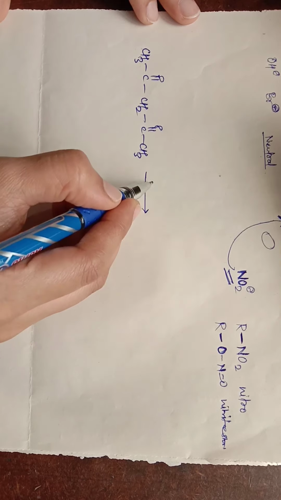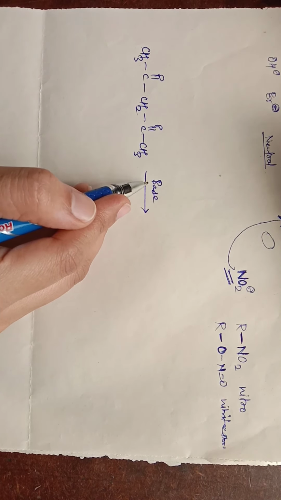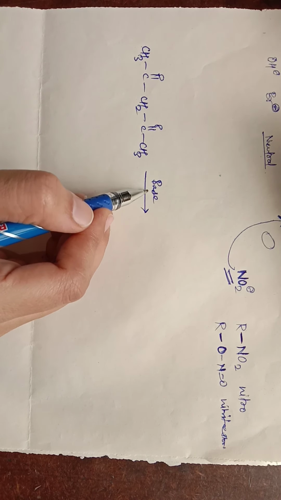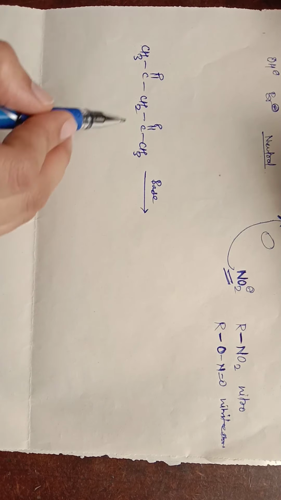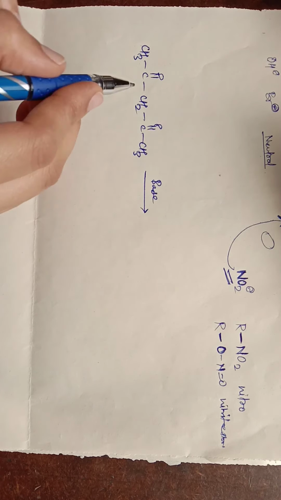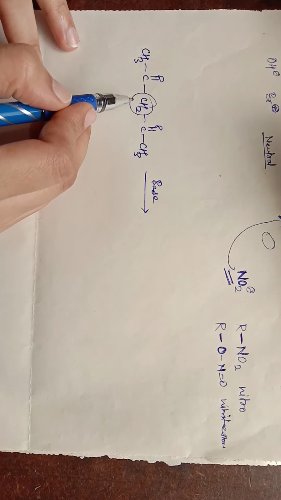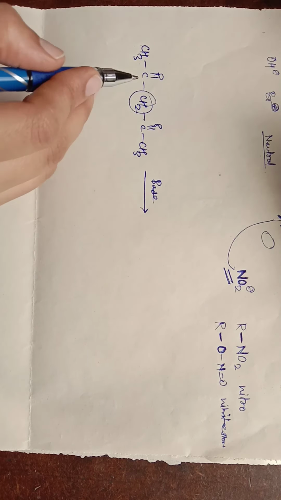Now, when we react this compound with a base, firstly the base will abstract one proton, which is a more acidic proton, right? So which one among these is more acidic? This CH2, this carbon containing two hydrogens, these protons are more acidic because this methylene group is flanked between these two carbonyl groups.